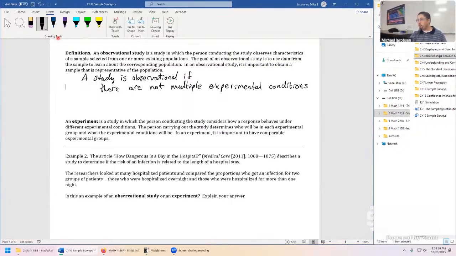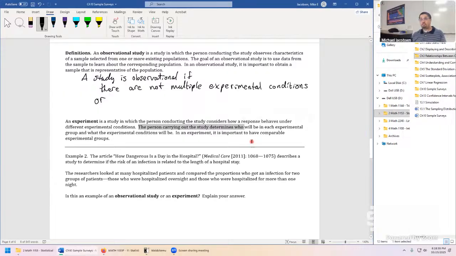I know there's a little more to that. A big part of what makes an experiment is that someone conducting the study chooses who is going to go into each one of those experimental conditions. So that's just as important as well.